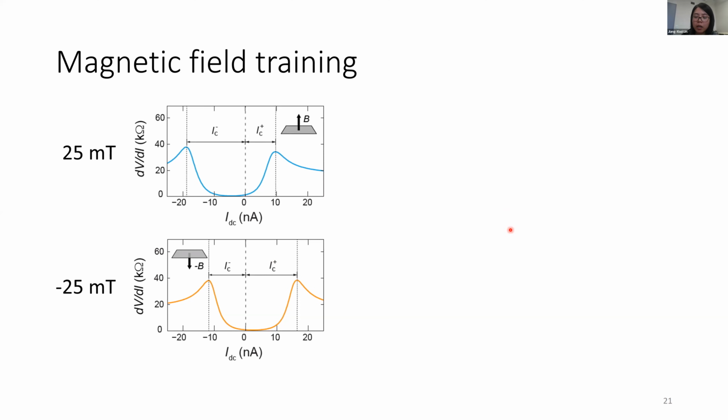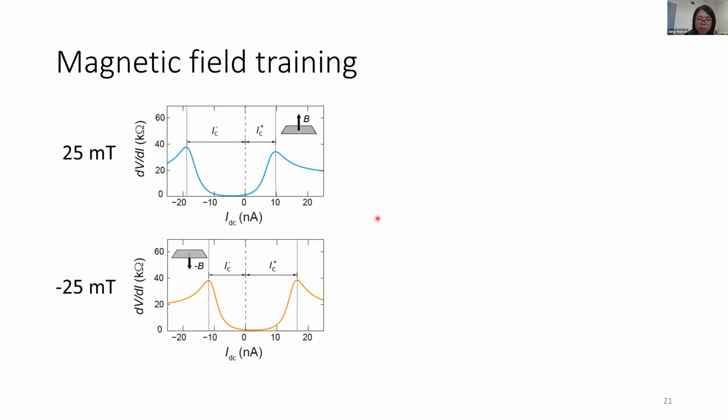And now, we show that this time reversal symmetry breaking order can be controlled by applying an out-of-plane magnetic field. Here at positive 25 millitesla, which means the field is applied upwards towards the plane. And here is the negative 25 millitesla, which means the field is applied downwards. And we can see that the polarity of the superconducting diode is reversed in these two cases.